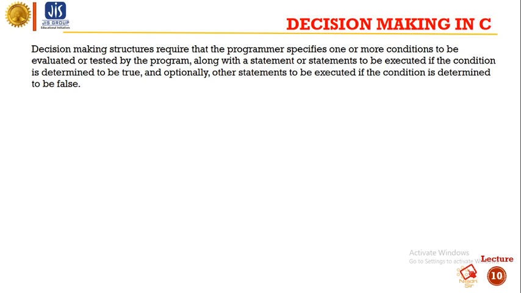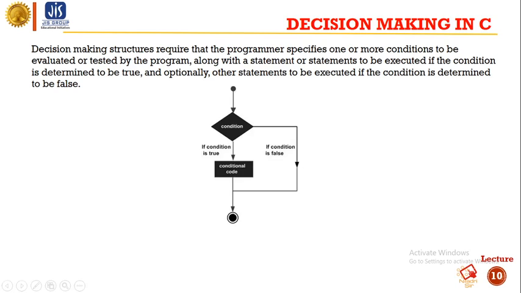So a decision making structure requires that the programmer specifies one or more conditions to be evaluated or tested by the program, along with a statement or statements to be executed if the condition is determined to be true, and optionally other statements to be executed if the condition is determined to be false. So you can see that there is a condition.